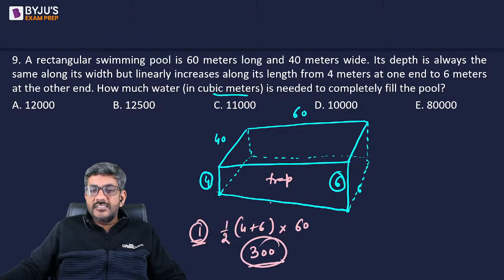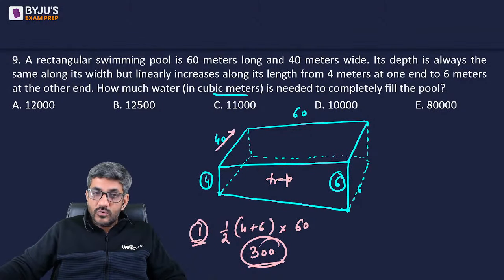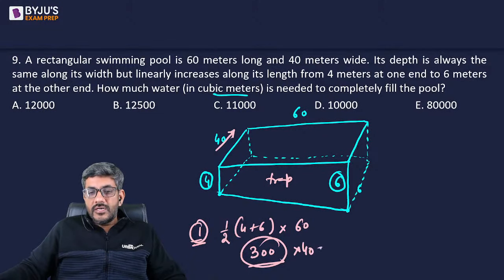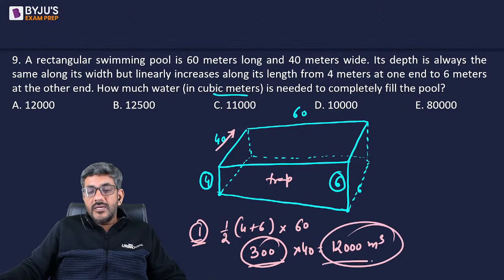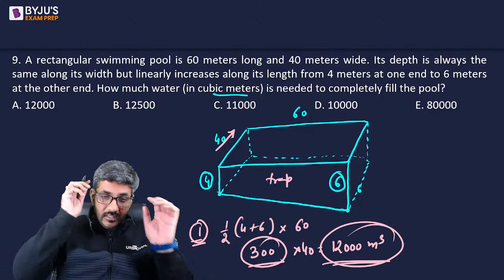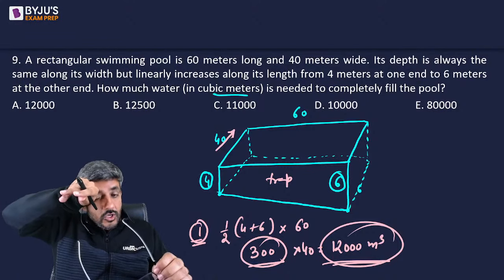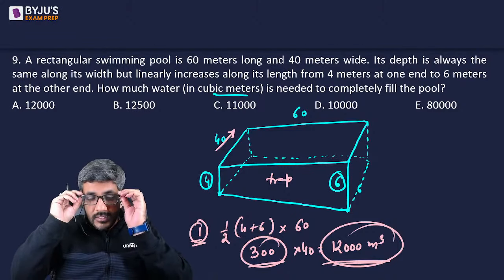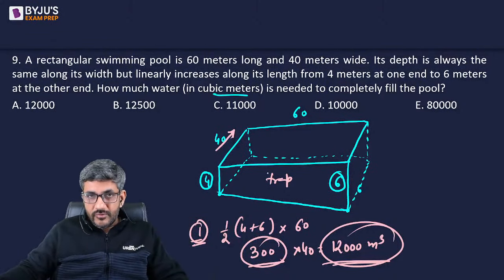So 300 is the area of this trapezium, and this area has a total length of 40, right? So 300 into 40 is equal to 12,000 meter cubed, the volume of this swimming pool. That is one way of doing it.